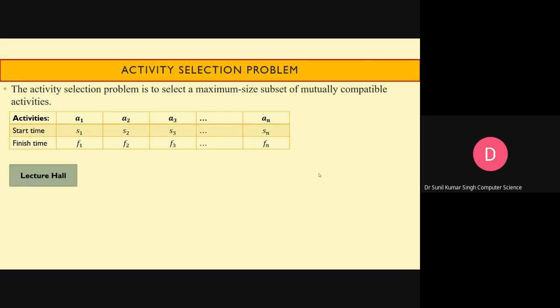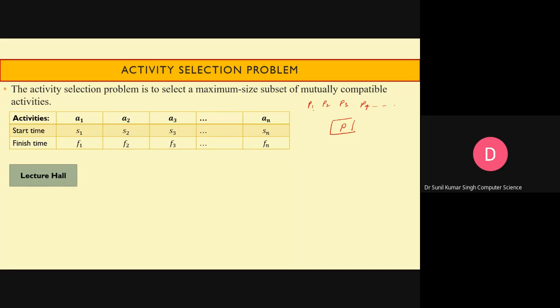Suppose this is your processor P, and the programs are P1, P2, P3, P4, and so on.